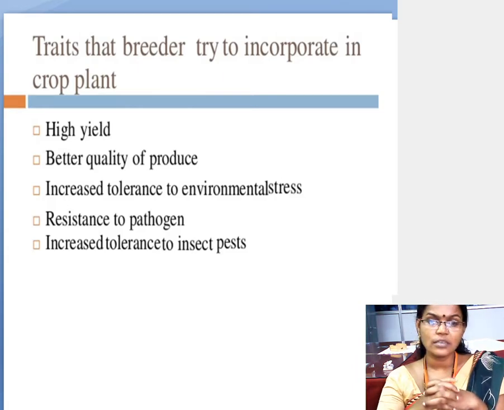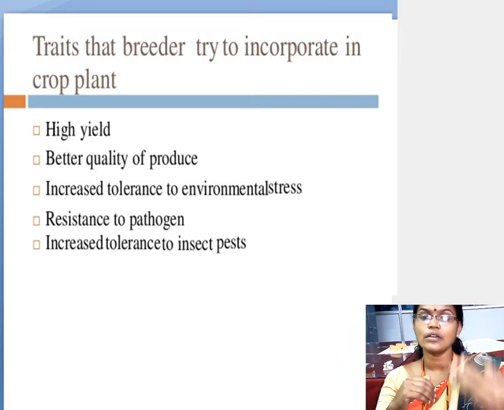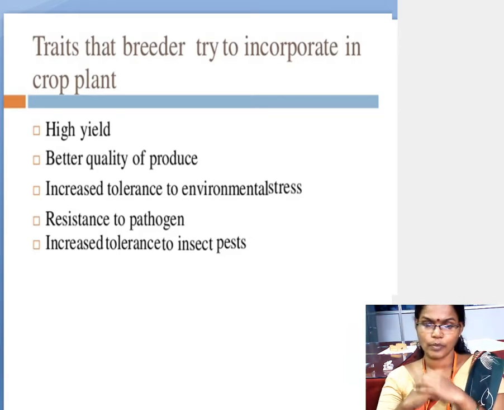Students, you have to understand what is the meaning of the resistance. Resistance means fighting against the disease or pathogen. What is the meaning of the resistance here? Fighting against the disease or pathogen, we can say.